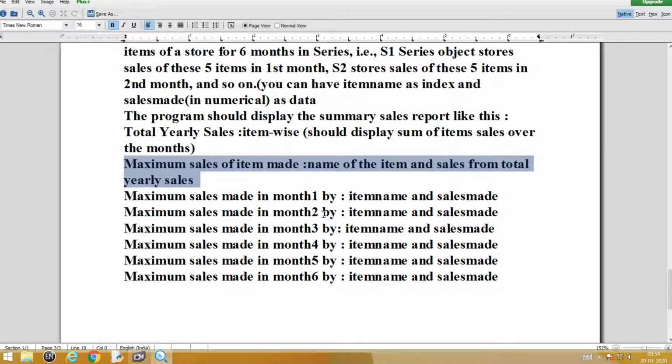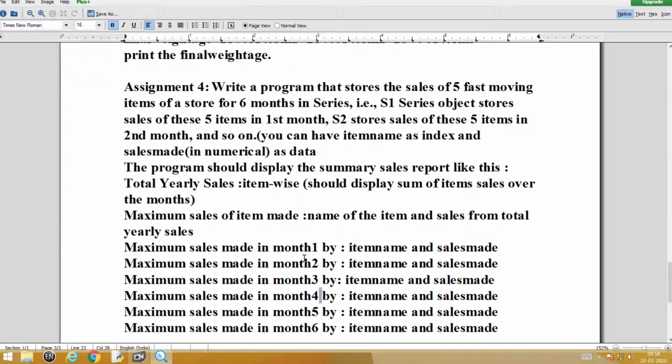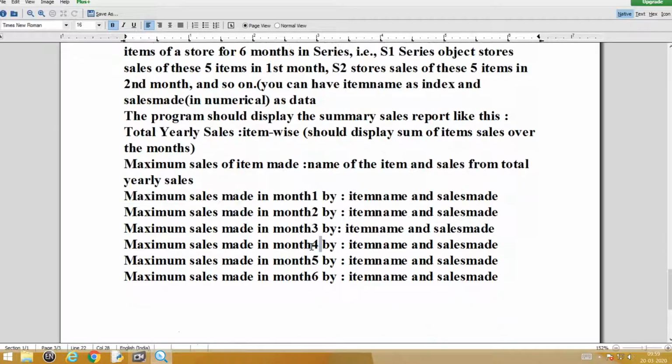Understood? No. This one, for the first series, which item has made the highest, second series, which item has made the highest, third series, which item has made the highest sale, like that go on. So, this gives you an idea whether you are going to use your functions, your mathematical functions of course, effectively in your program or not.